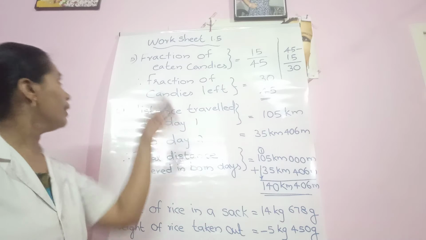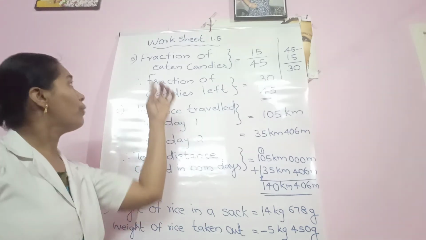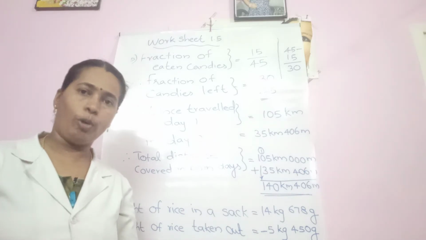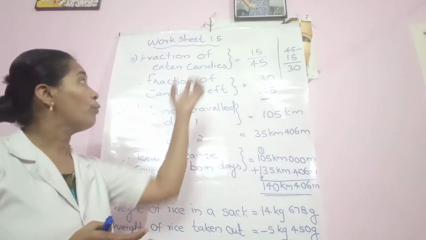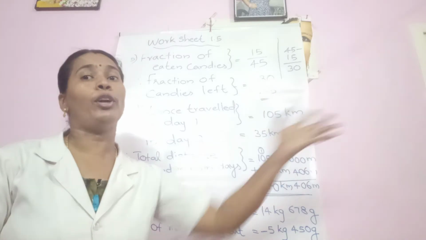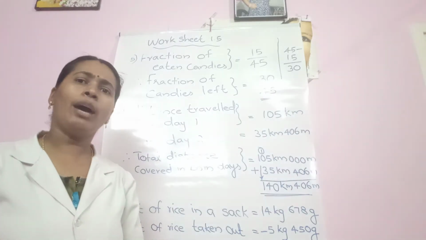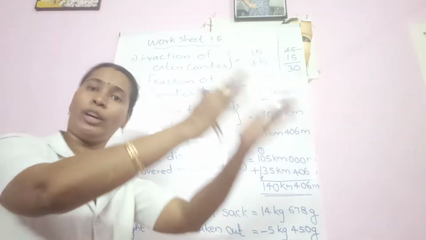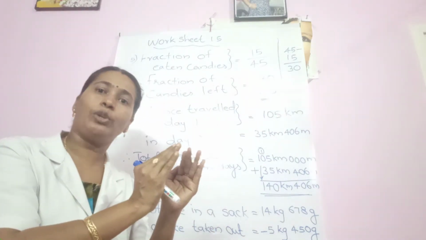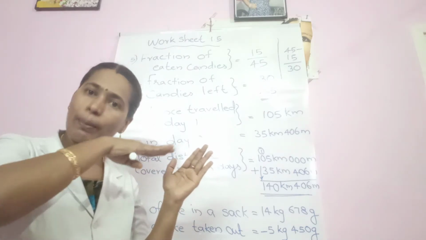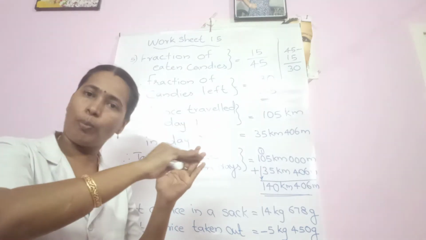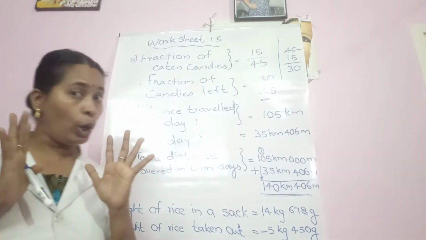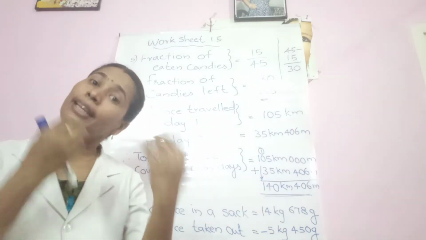Let us see. In the 5th question they told you the fraction of eaten candies. They brought some candies home and how many of them have been eaten? 15 out of 45 is eaten. So how do you write it in fractional form? 15 out of 45. So 15 is considered to be our numerator. There is a vinculum to separate them. So by the total. Total how much? 45. So out of 45, 15 are eaten actually.